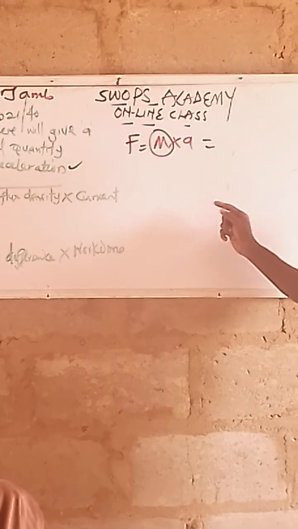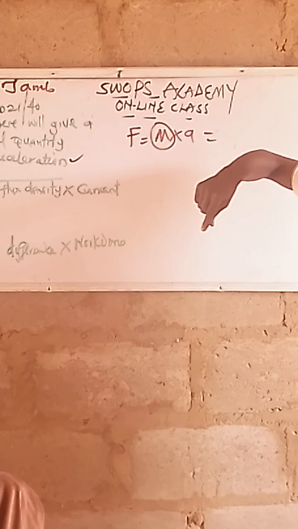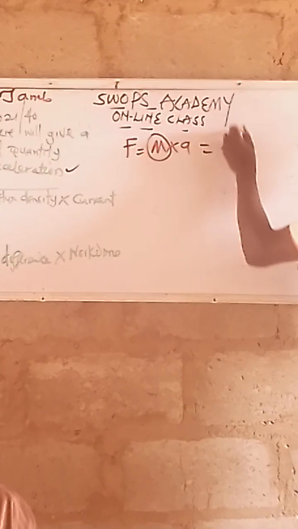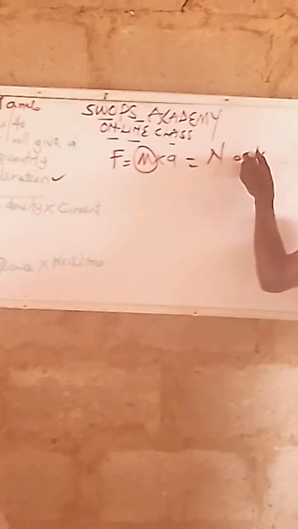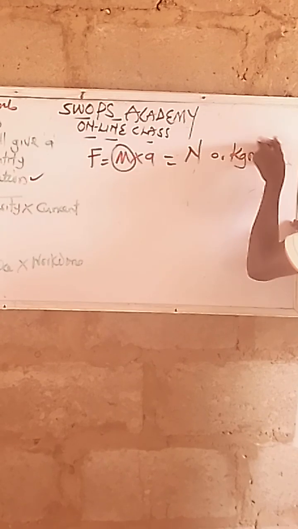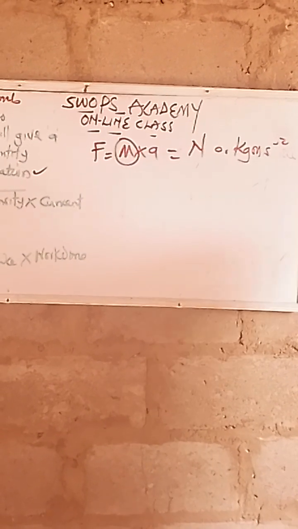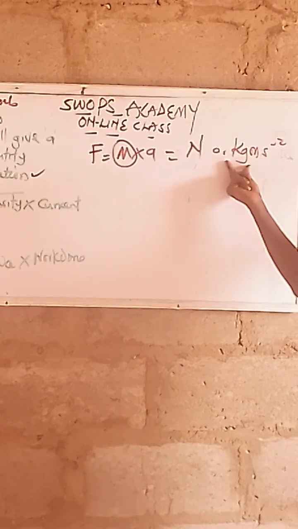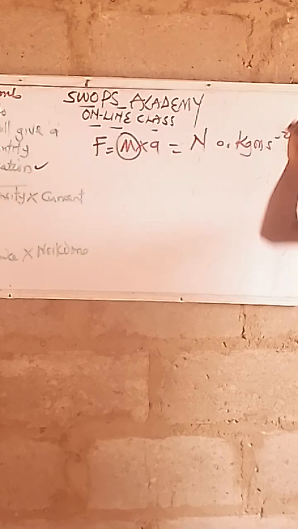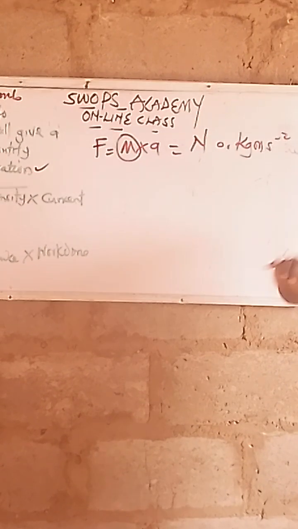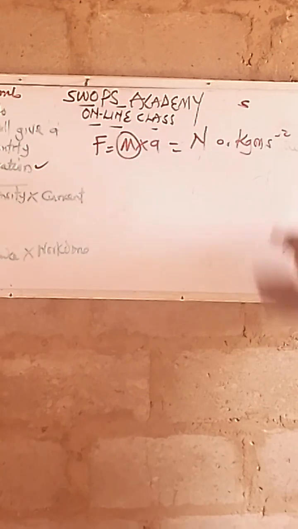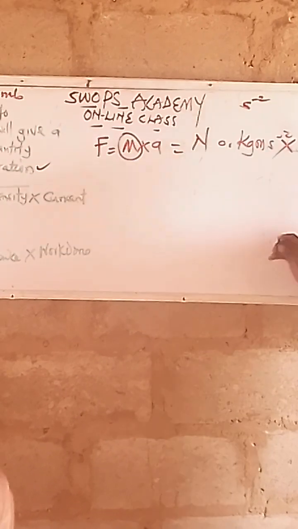And even if you want to check, acceleration is velocity over time. Time is also a fundamental quantity, so automatically it can't be. Are we together? And apart from that, even the SI unit is Newton, or kilogram meter per second square. Kilogram is a fundamental unit. Meter is a fundamental unit. Per second square is not a fundamental unit, because second ordinarily is a fundamental unit. There is nothing like per second. So this one is out of them.